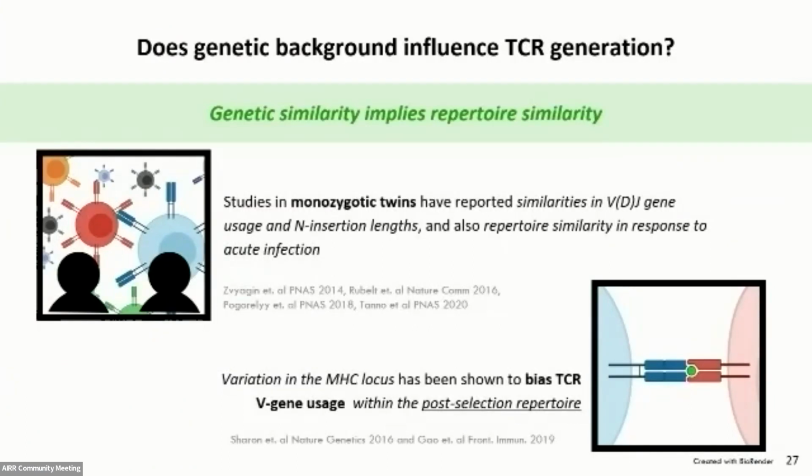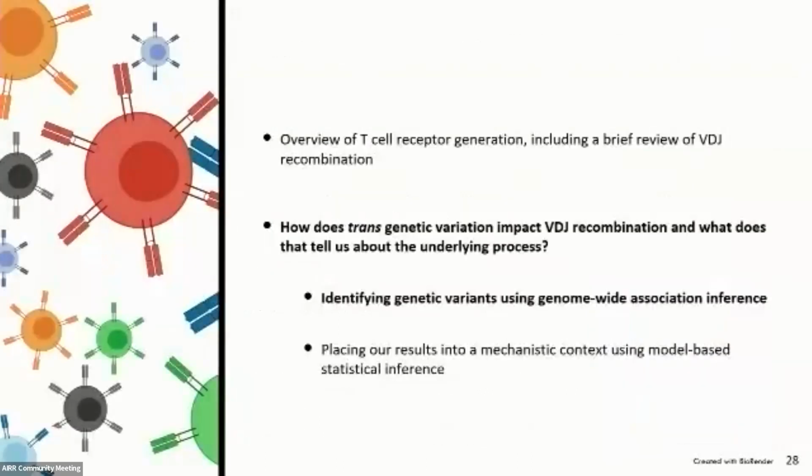And so while this work clearly illustrates that genetic similarity implies repertoire similarity, the extent to which specific variations are associated with biasing VDJ gene usage or VDJ recombination probabilities has not been fully explored. And so given this knowledge, that's what we set out to do: identify these variants using genome-wide association inference.